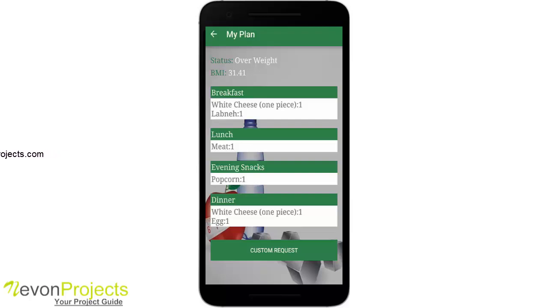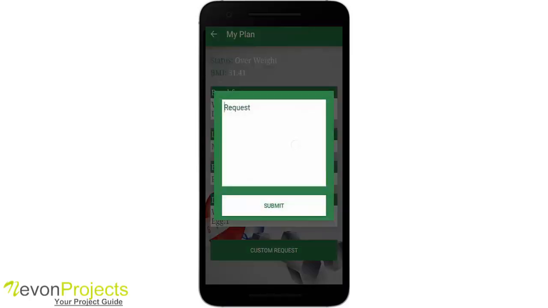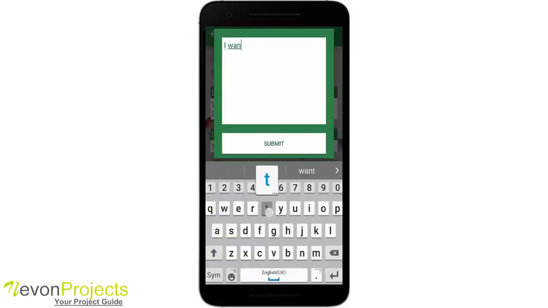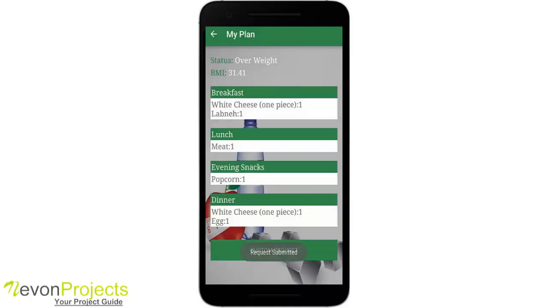So let's say I don't want meat. There are many meats here which have been included. So what I'll do, I'll click on custom request and I'll say I want more of juices. Okay, and I submit. So my request is submitted.